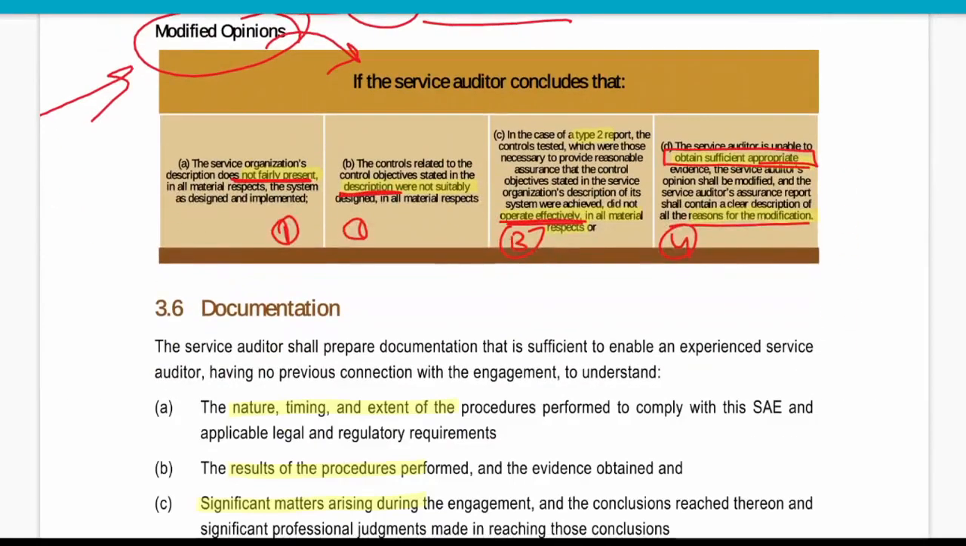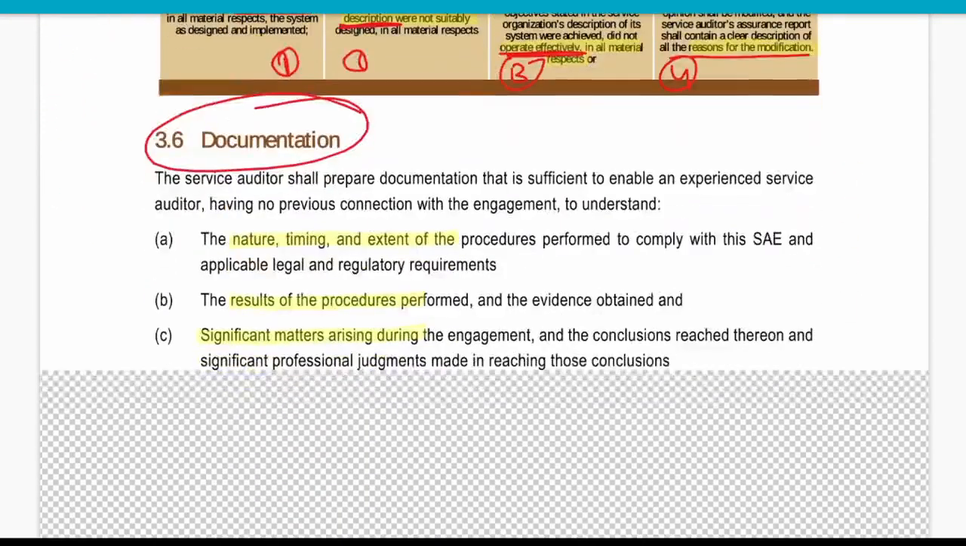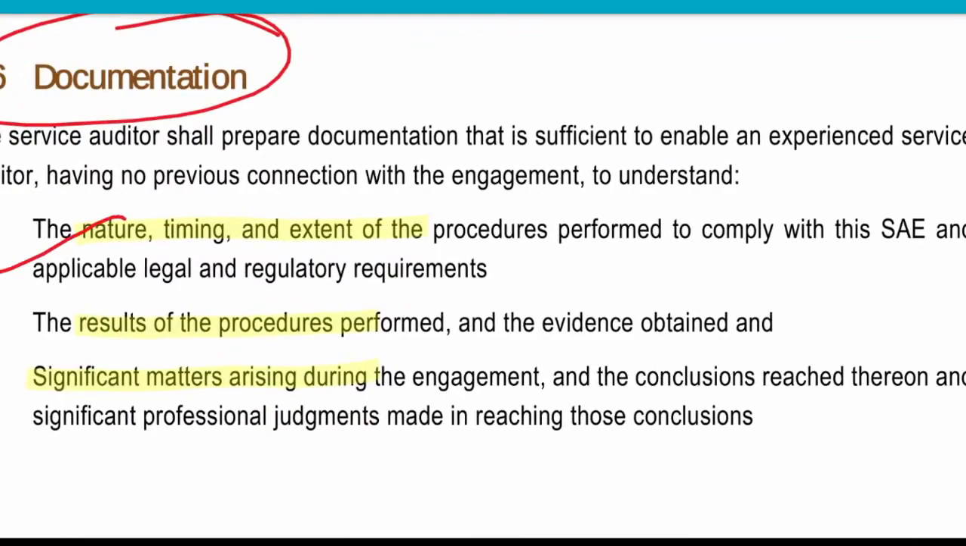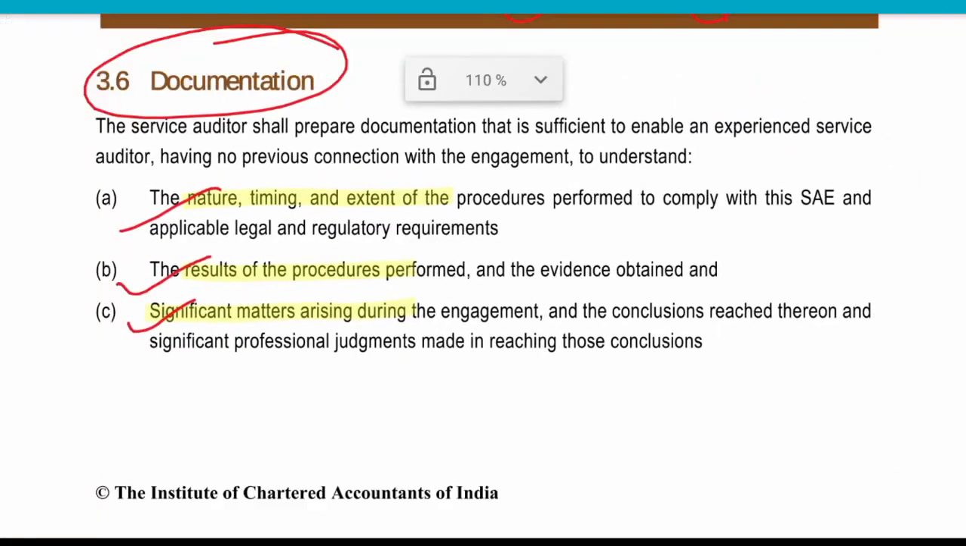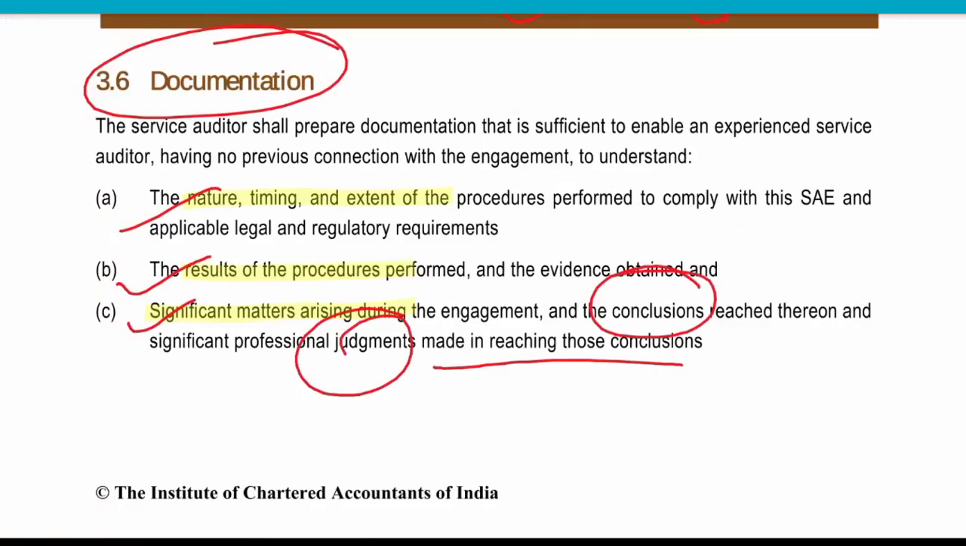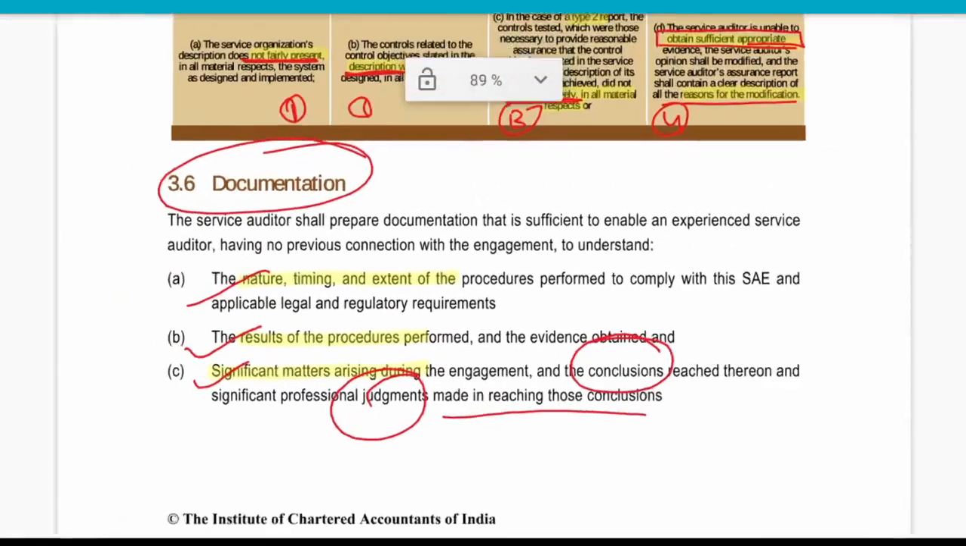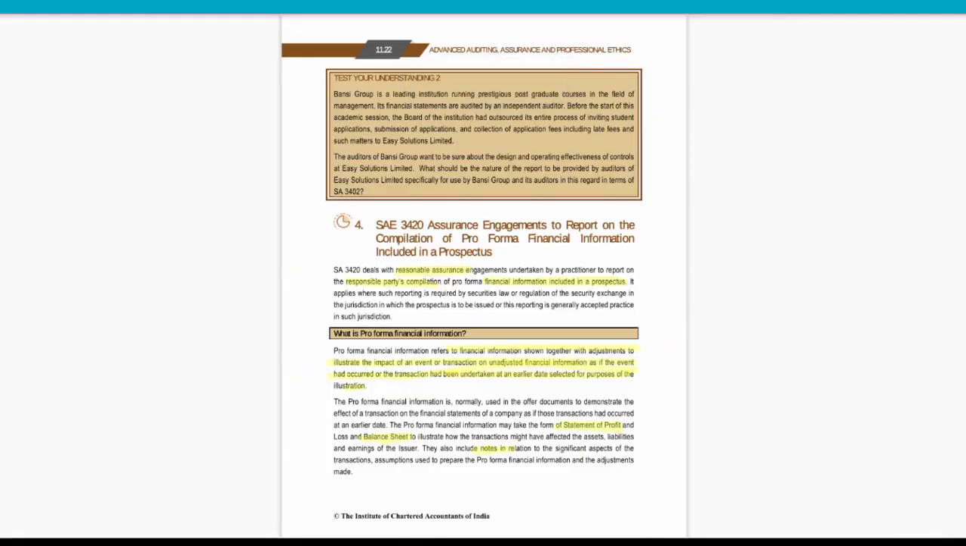And then at last, documentation. He will document the nature, time and extent, the results of procedures performed, and any other significant matters in the audit. What is the conclusion reached? What is the professional judgment behind these conclusions? All of this documentation will be there.